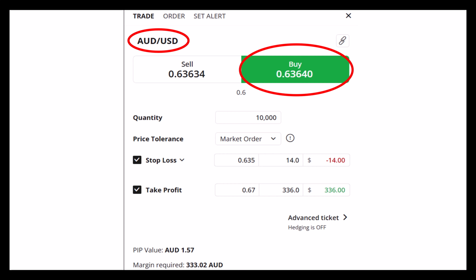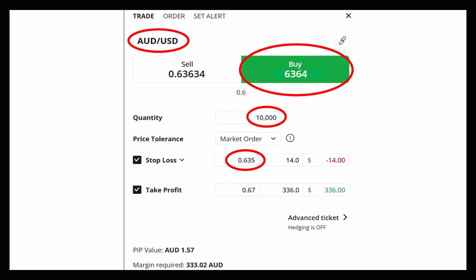So on the Australian dollar, US dollar, if we buy at 6364 and we buy $10,000, that's 10,000 Australian dollars. If you're confused with the numbers, I like to just wipe off the first and the last digit. Now we're trading 6364. If it goes up by 1 point, we make $1 US. If it goes down by a point, we lose $1 US.